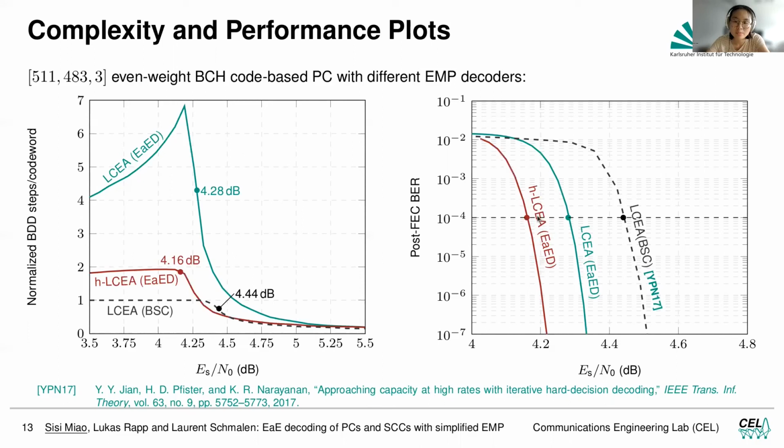It further improves the decoding performance, and we can also see that the number of decoding steps is similarly low as in IMP, because if we recall that each EAED consists of 2 BDD steps, so this is almost the same as the binary case. And note that we were not able to simulate any of the EMP algorithms before without the low complexity version that we derived here.